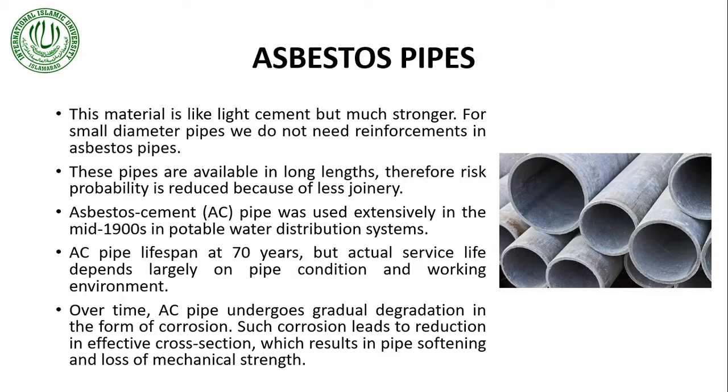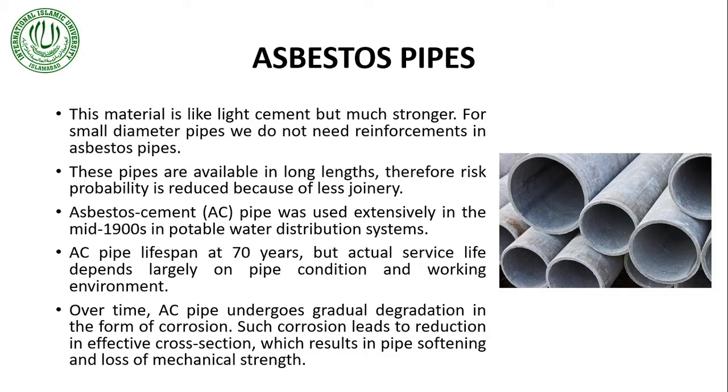So the first one is asbestos pipe. Asbestos is just a cement-like material, but it is way lighter than actual cement, and it is much stronger. For small diameter pipes, we do not need reinforcements in asbestos pipe, but for pipes with larger diameter, we sometimes add some kind of reinforcement to make them stronger. So asbestos pipes look like these. These pipes are available in long lengths.